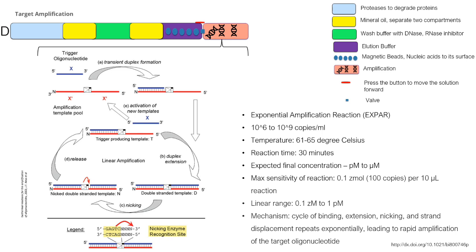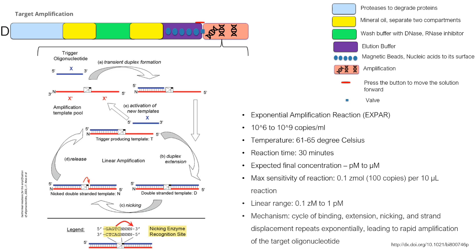XPAR can amplify concentrations ranging from zeptomolar to micromolar, achieving 10 raised power 6 to 10 raised power 9 copies per milliliter. XPAR operates under specific conditions, including a temperature range of 61 to 65 degrees Celsius and a reaction time of 30 minutes. It amplifies the miRNAs such that our detection technique can detect these miRNAs in picomolar concentrations.